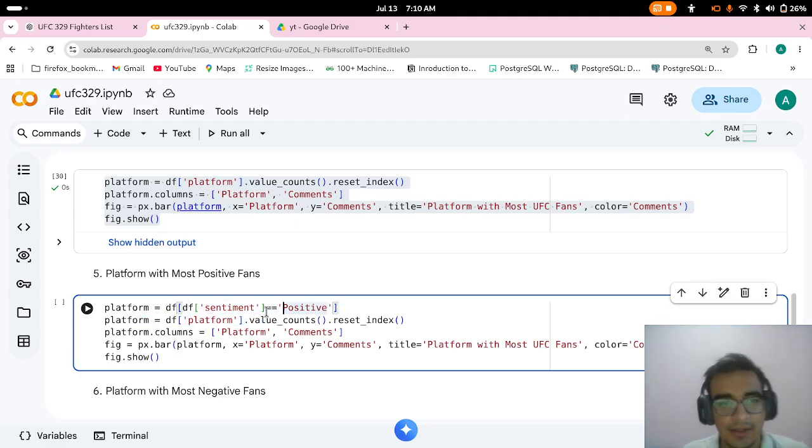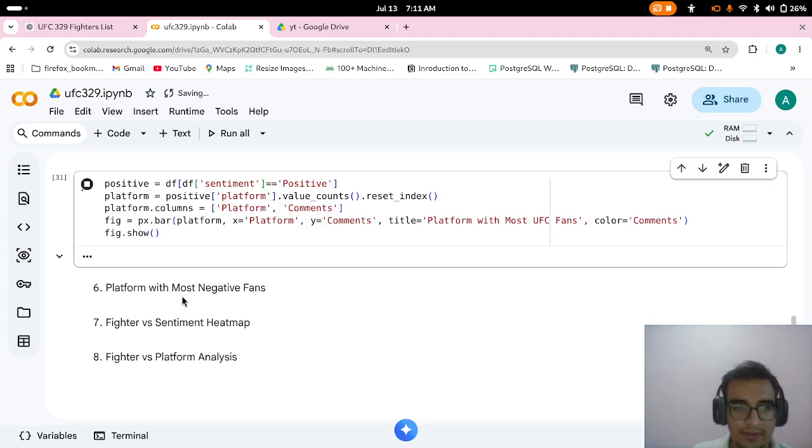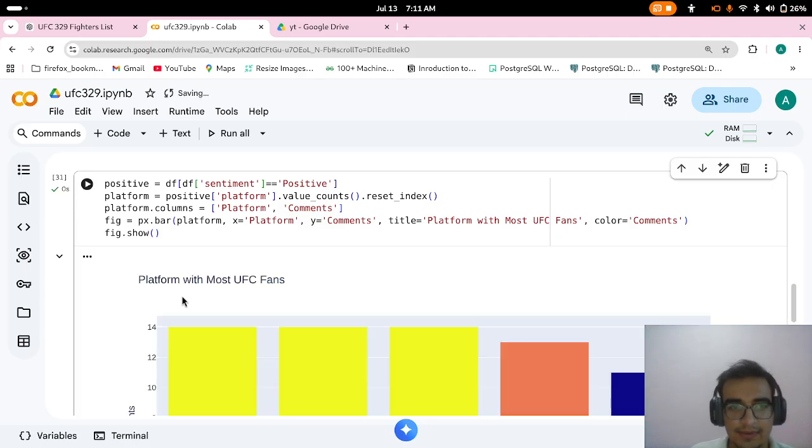From the positive data frame we will check this, and then we'll run it and we will see the positive number of fans.